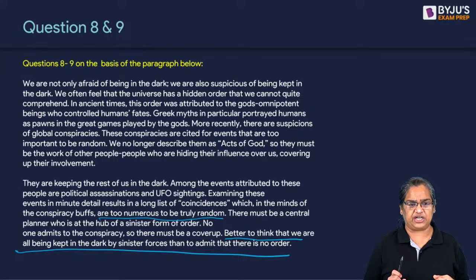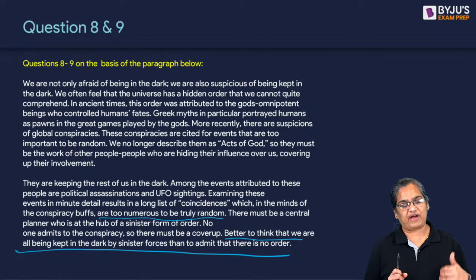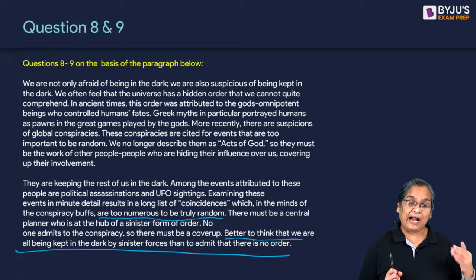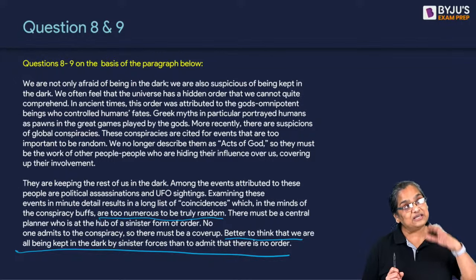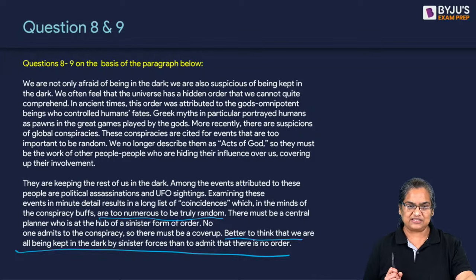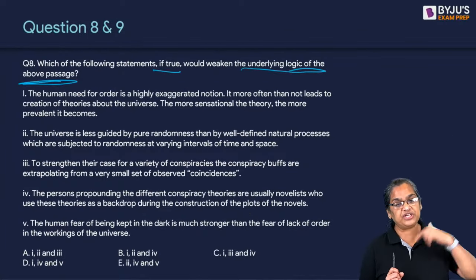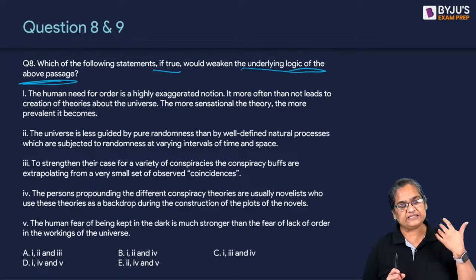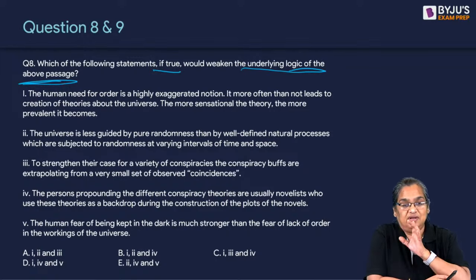What is the underlying logic? All these sinister forces we are assuming are wrong. There is no order. We are hiding from the fact, avoiding the fact that there is no order, that there are no sinister forces at work. These conspiracy theories are not at work, and we are only using them as excuses because there is no order. It's easier to talk about sinister theories than to talk about having no order. Roughly, that's the assumption. We have to look at options which weaken this underlying assumption of the author.